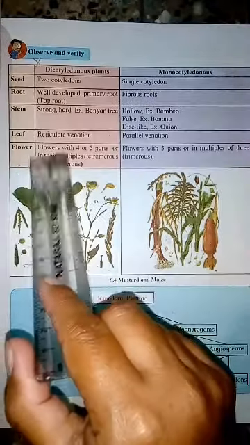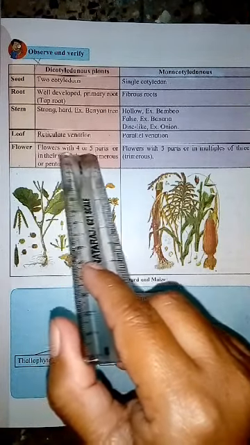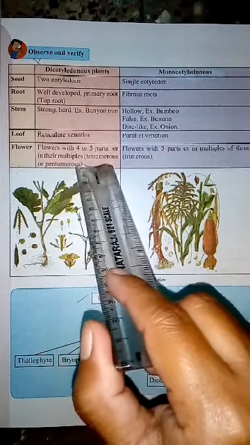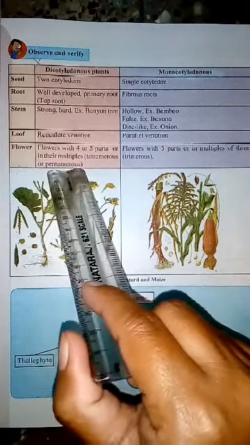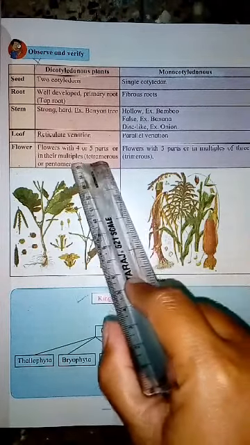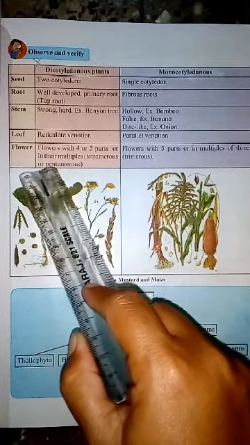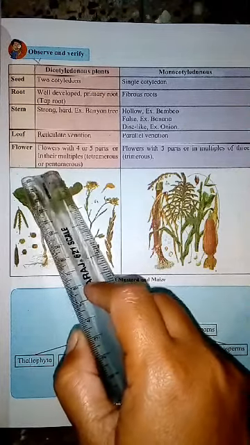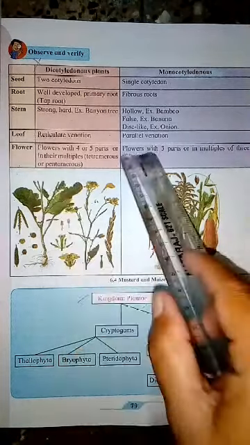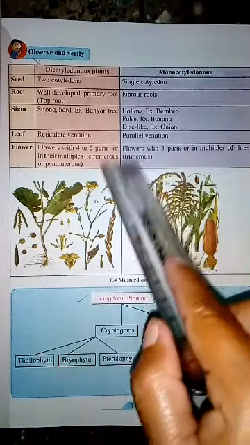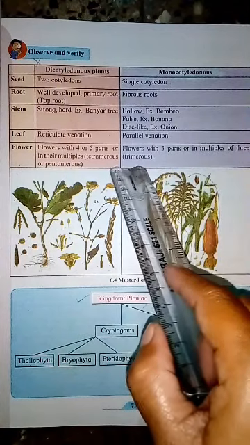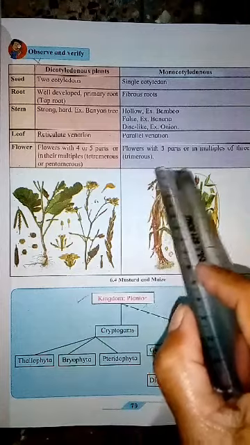Dicotyledonous plants have flowers with 4 or 5 parts or in their multiples, that is tetramerous or pentamerous. Sometimes we can observe 5 petals in these plants. And monocotyledonous plants have flowers with 3 parts or in multiples of 3, that is called trimerous flowers.